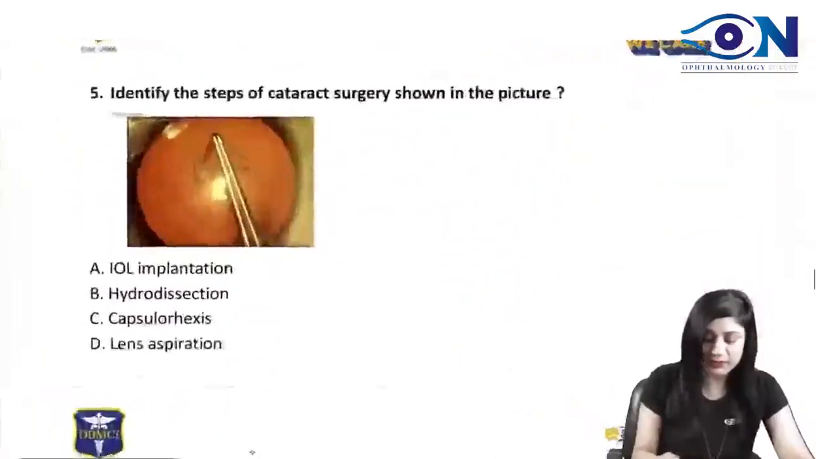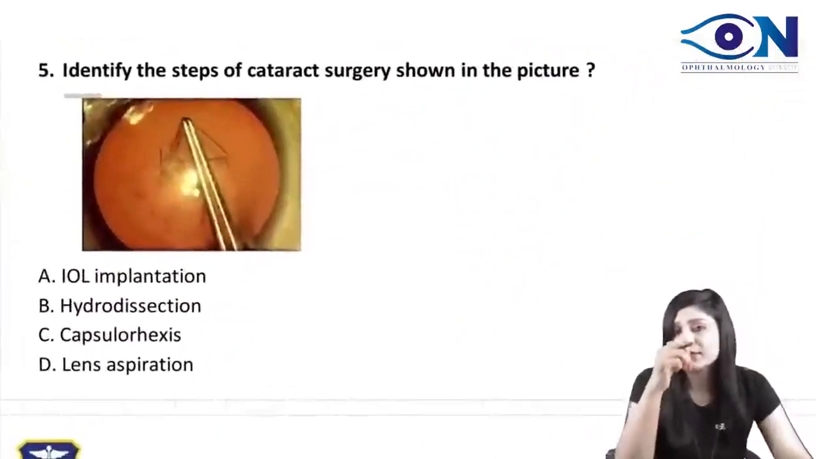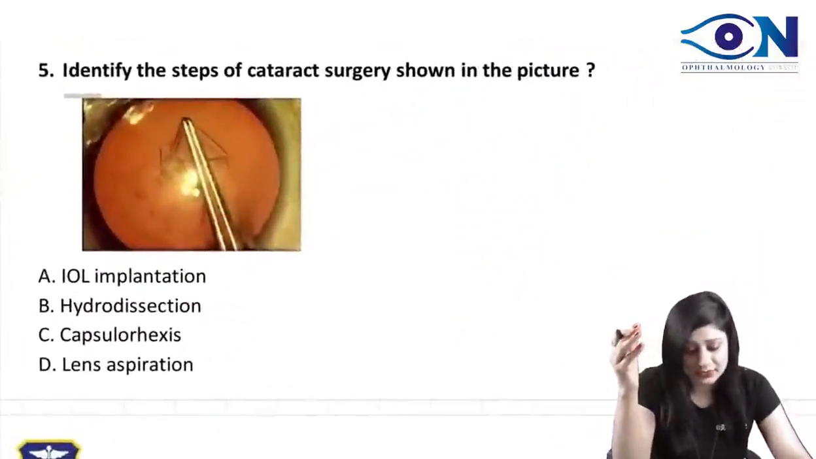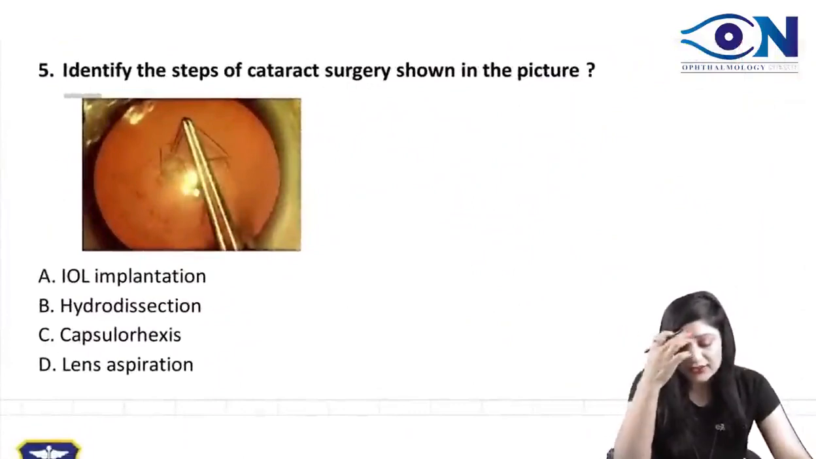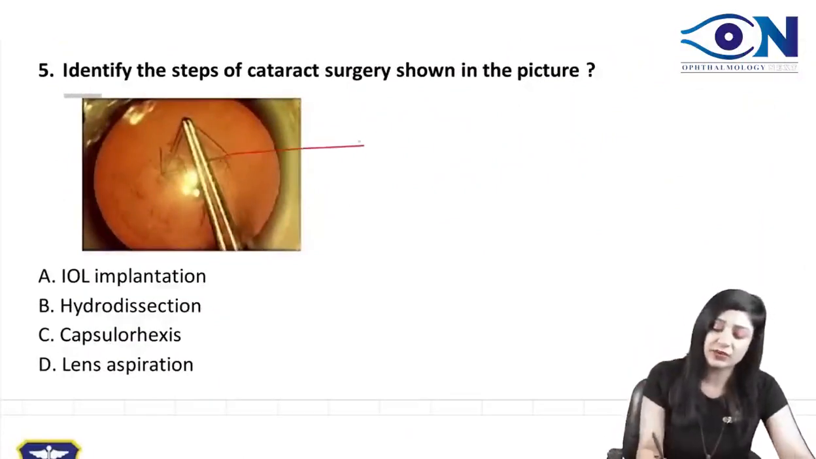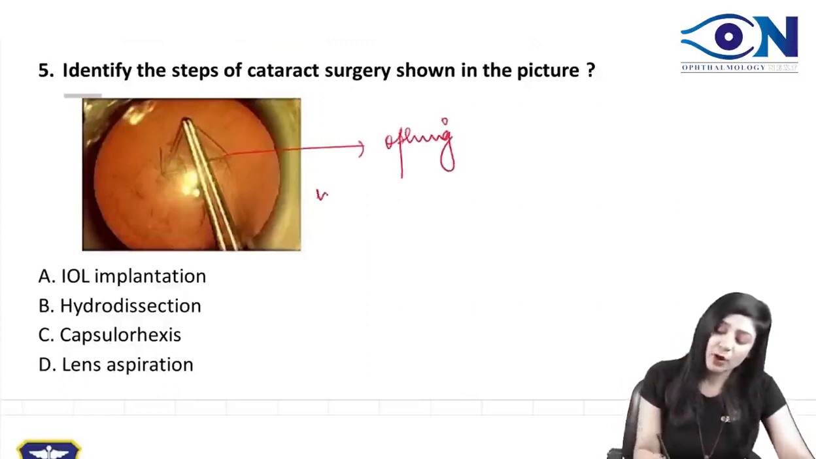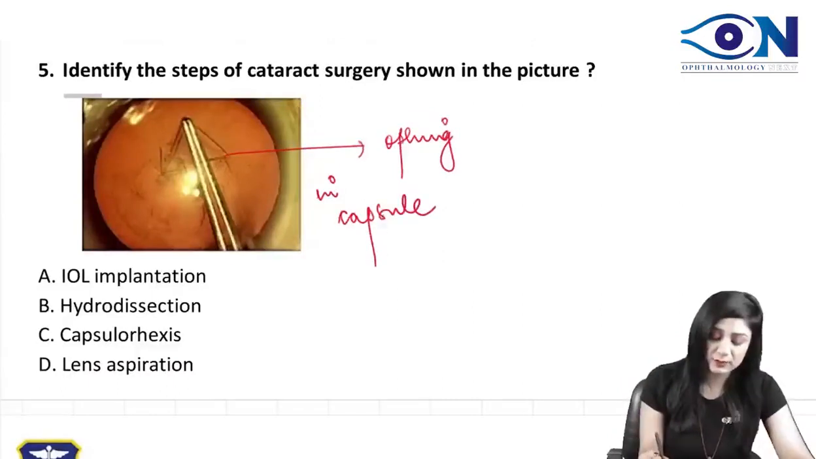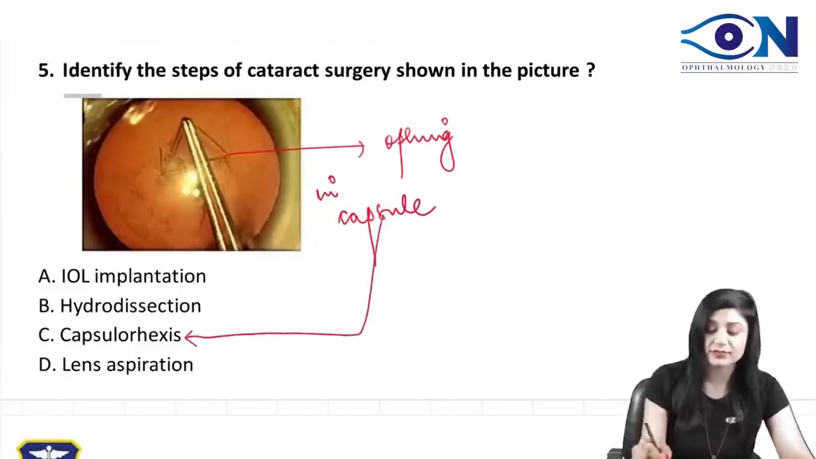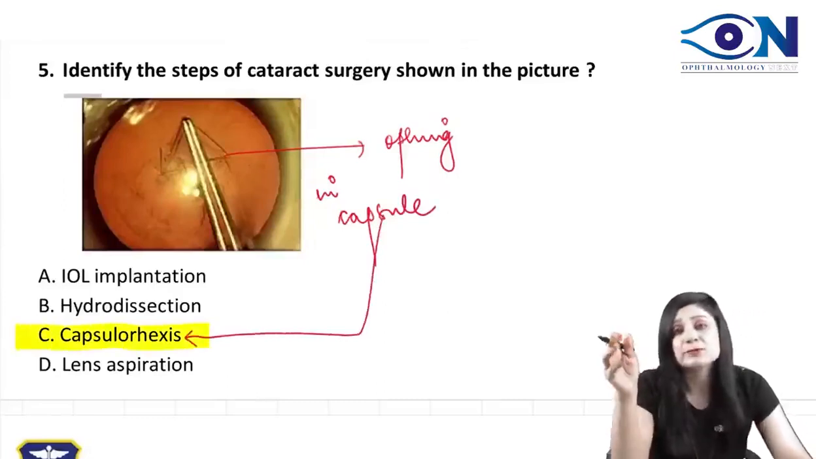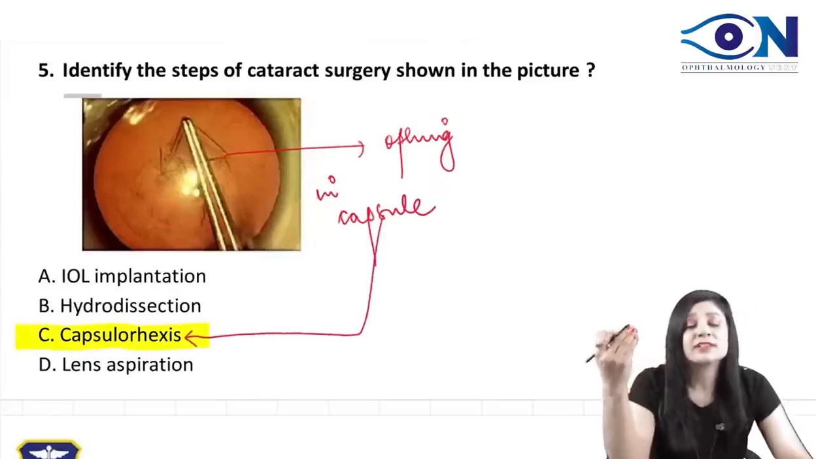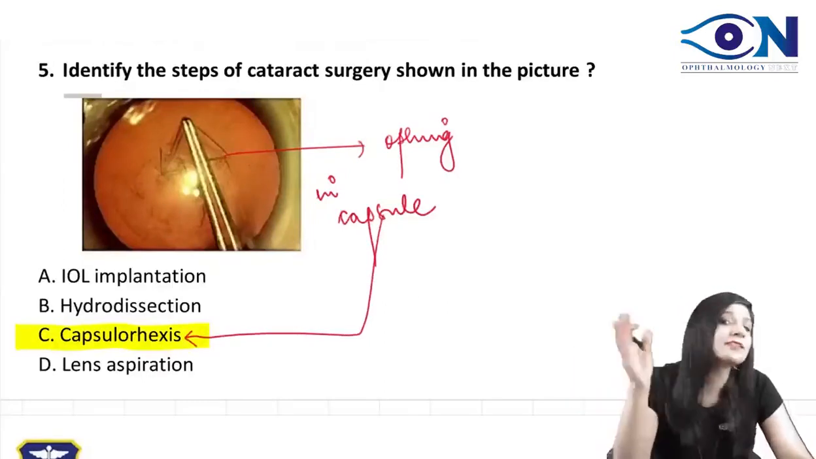Then coming to the next question, see, I told you one of the questions is always on the steps of cataract surgery. So can you identify what is the step of this cataract surgery? They are trying to create an opening in the capsule. Therefore, this is called capsulorhexis. Now, what are the two types of capsulorhexis? What is the dye which is used? All these things can be asked.